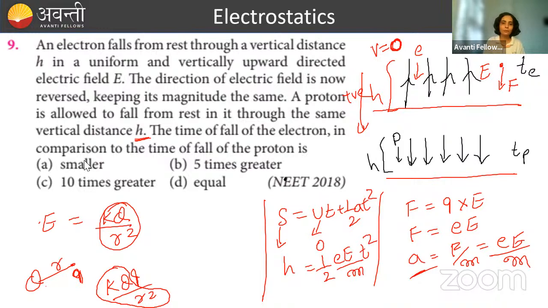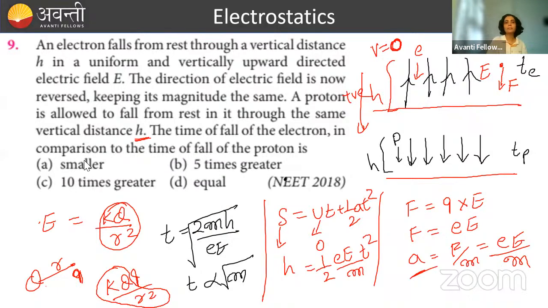If you are going to find the value of time from here, what will the value of t be? t equals root over 2mh by eE. So time is directly proportional to root of mass. The one with more mass will take more time, and the one with less mass will take less time. So the electron is going to take less time.